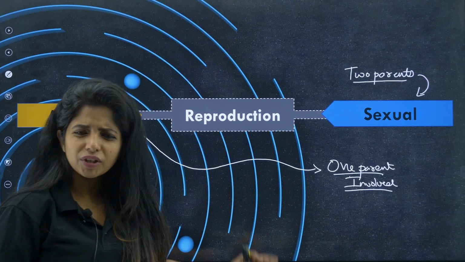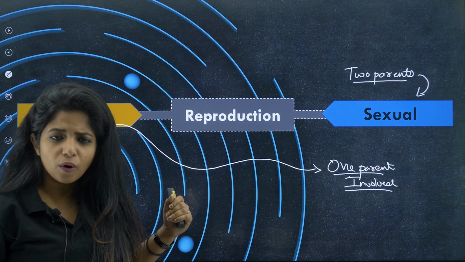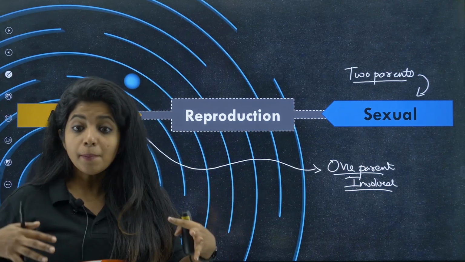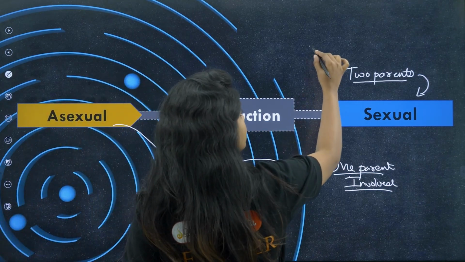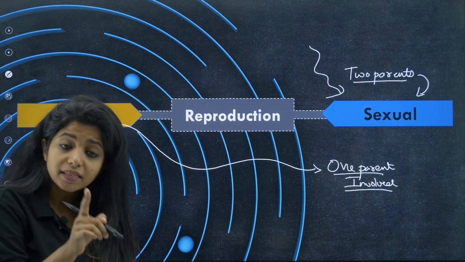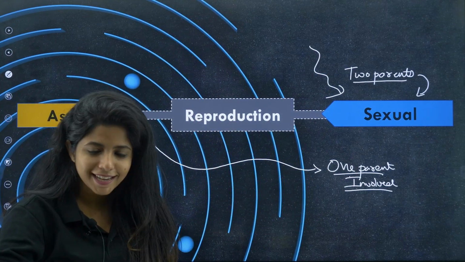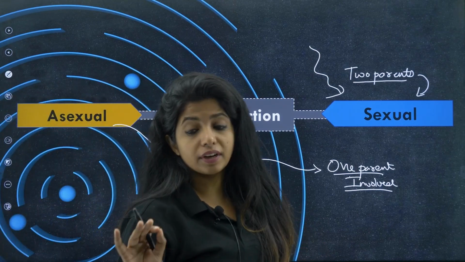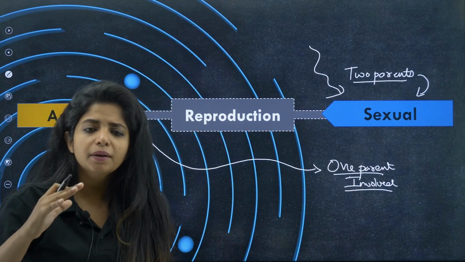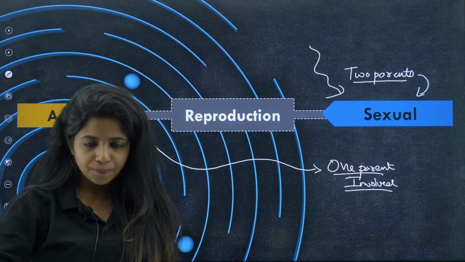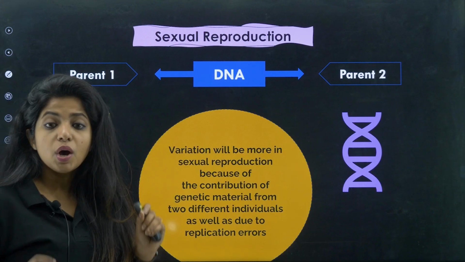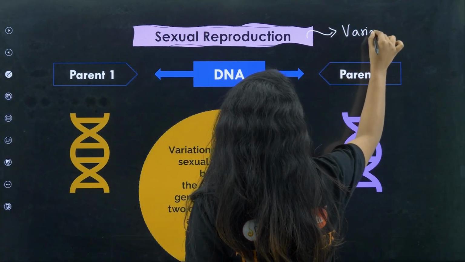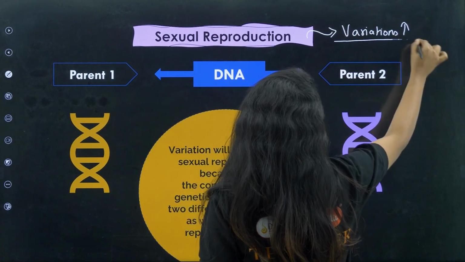But why is ma'am talking about this right now? The question was, how do we come up with different varieties? I am going to explain that only, my dear children. We come up with different varieties because the majority of organisms do sexual reproduction, and sexual reproduction is something that brings out the varieties. I'll tell you how. Now, that does not mean asexual reproduction does not bring out varieties. It also does in its own way, but the amount of variation would be really less. So first we are talking about sexual reproduction. This is a very important question: why do you think that sexual reproduction leads to more variations?